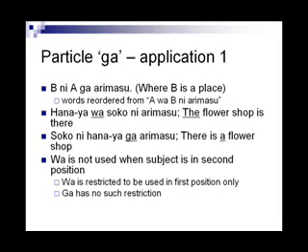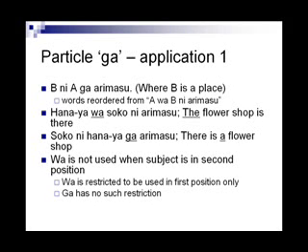A is still the subject and B is still the place, as indicated by the particles that follow them. The words seem to be reordered from A wa B ni arimasu, with A and B changing their sequence, or the order in which they appear. Instead of wa, we use ga as a particle. Why? What's the nuance?